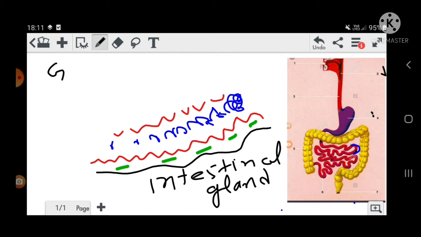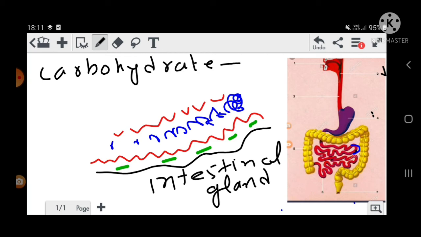And the carbohydrate will convert into glucose. Carbohydrate will convert into glucose. See, it will convert into glucose.